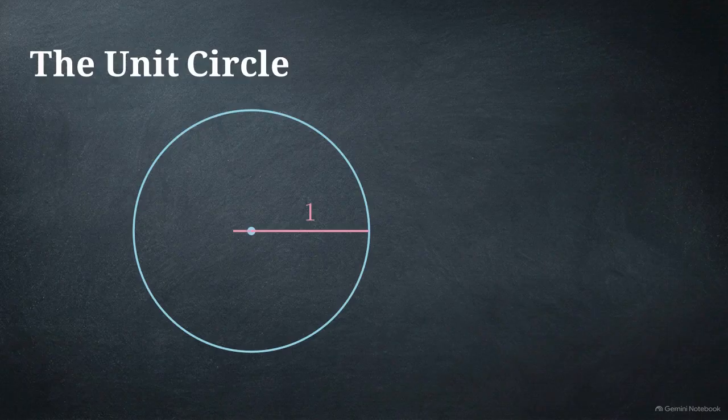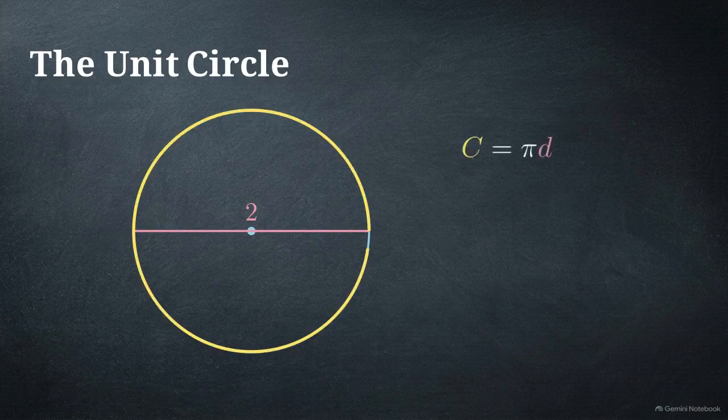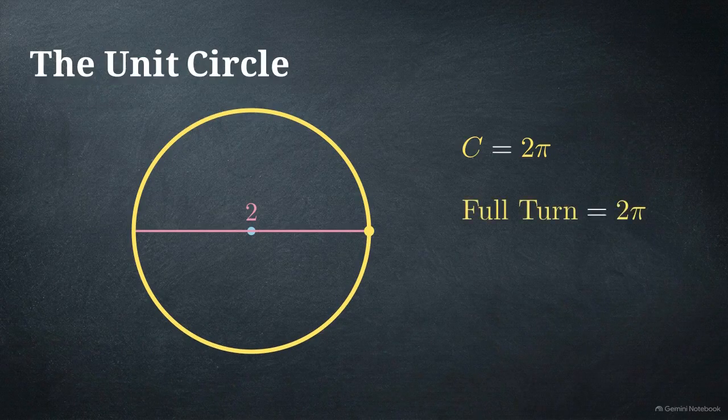If the radius from the center to the edge is 1, then the entire line across the middle is 2. Since the outside distance is always pi times that middle line, the distance all the way around this unit circle is exactly 2 times pi. Imagine a point traveling 1 full turn along that outer edge. By the time it ends up exactly where it started, it has traveled a physical distance of 2 pi.